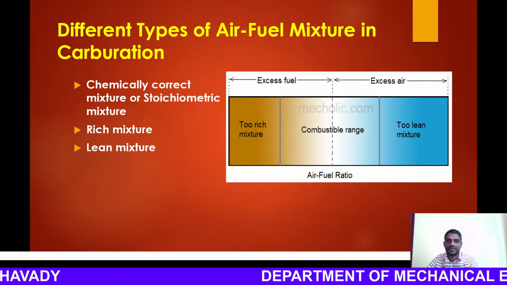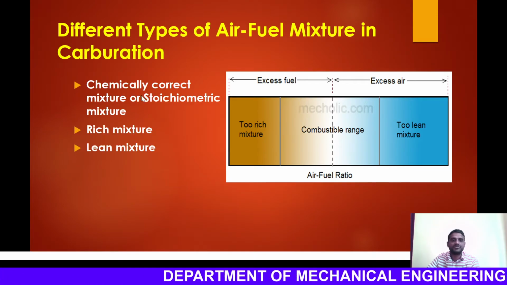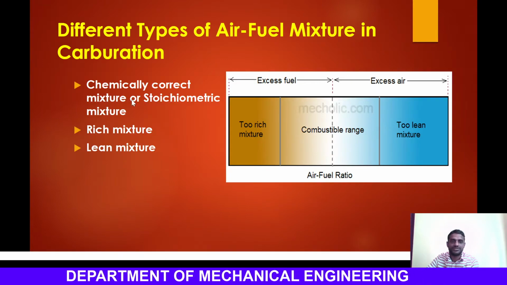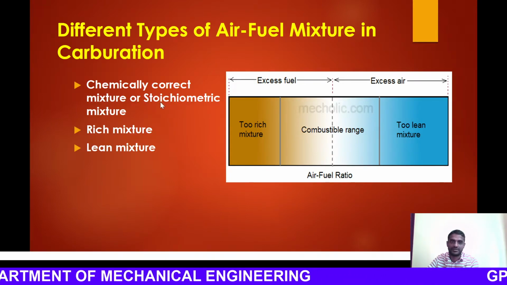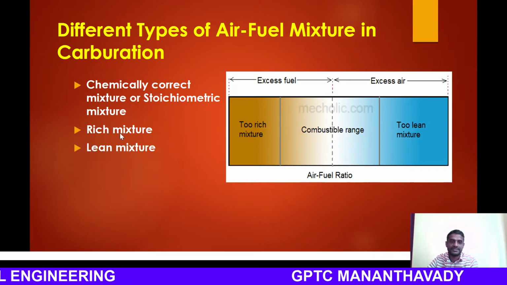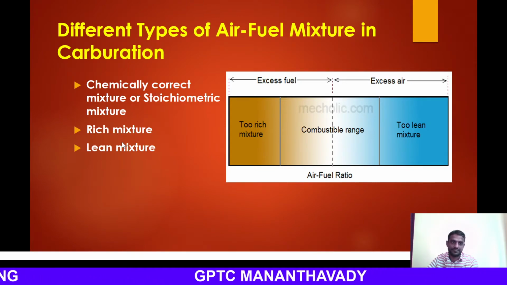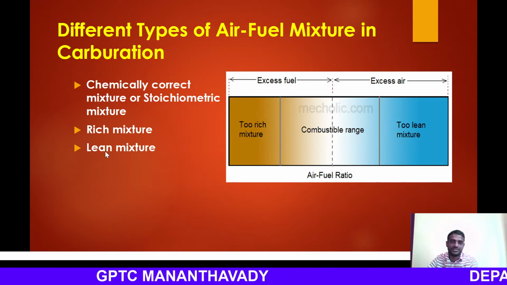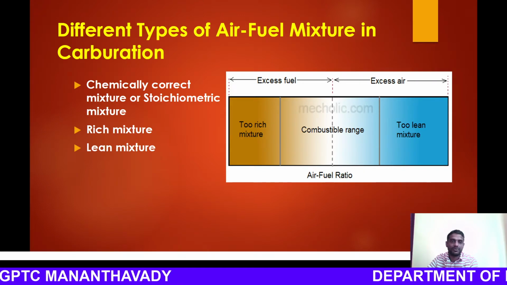Okay. So there are three types of mixtures. One is the chemically correct mixture or stoichiometric mixture. We can call it stoichiometric, or it is known as chemically correct. The second one is rich mixture, and the third one is lean mixture. So let's have a look at what all these things mean.